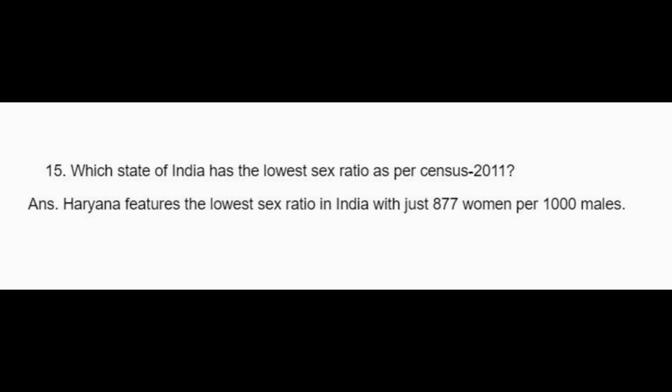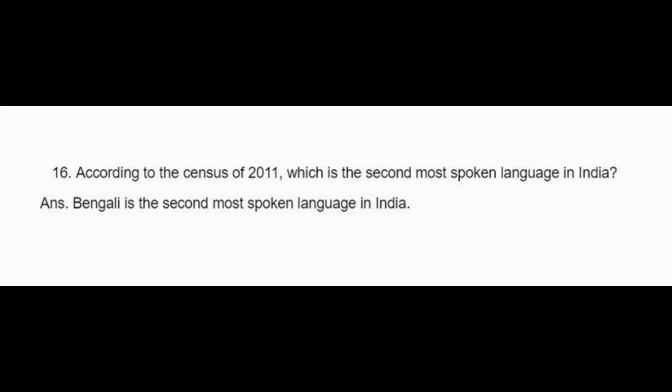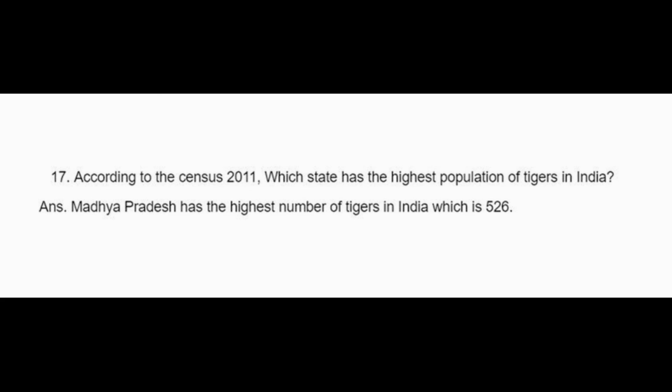Which state in India has the lowest sex ratio as per 2011? Haryana features the lowest sex ratio in India with just 277 women per 1000 males. According to the census of 2011, which is the second most spoken language in India? Bengali is the second most spoken language in India. According to the census 2011, which state has the highest population of tigers in India? Madhya Pradesh has the highest number of tigers in India, which is 526.